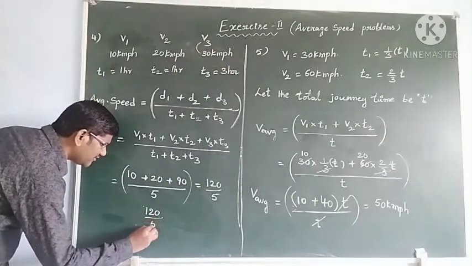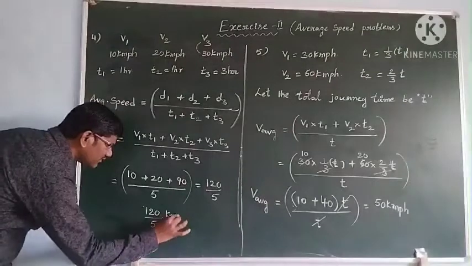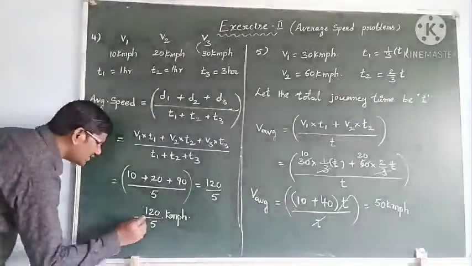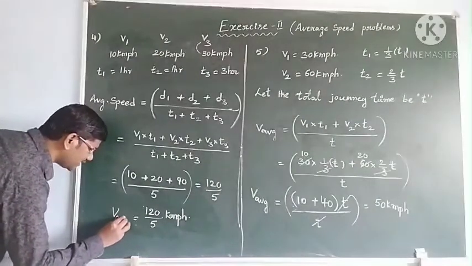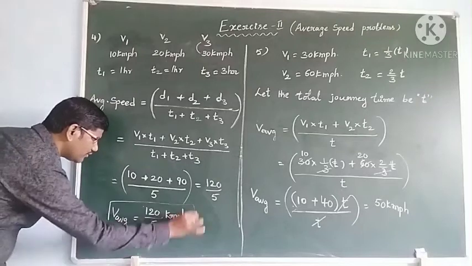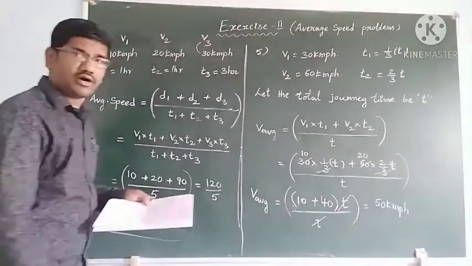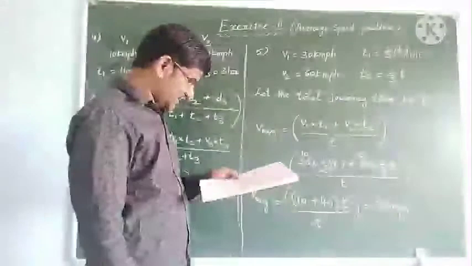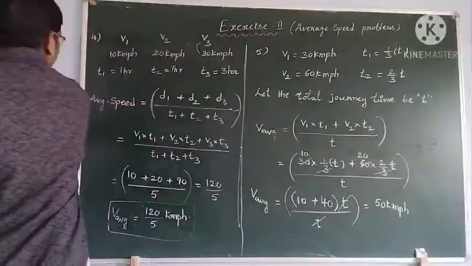120 by 5 kilometer per hour. That is called average speed. So average speed formula, you got it. So next we will go for problem number 6.